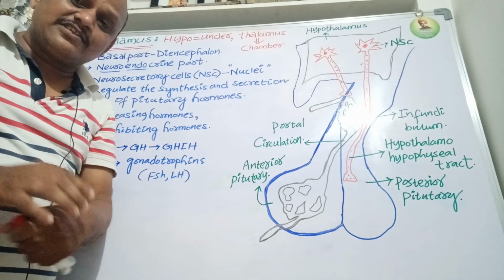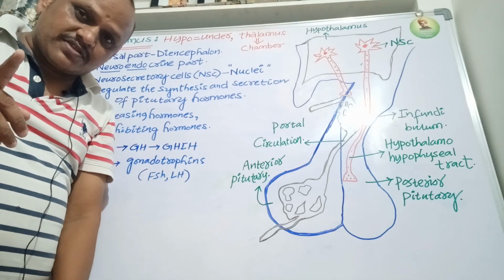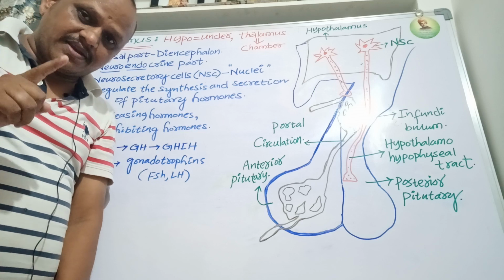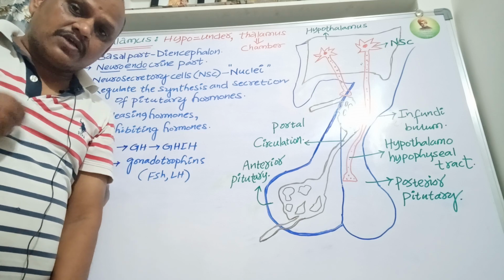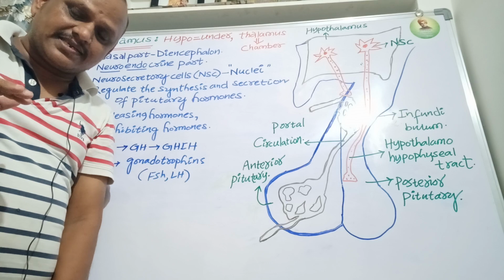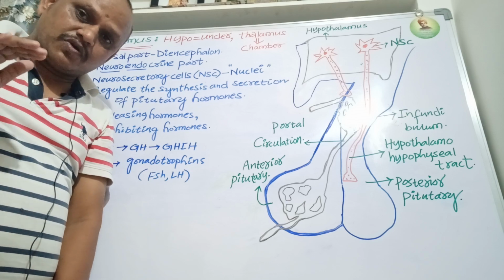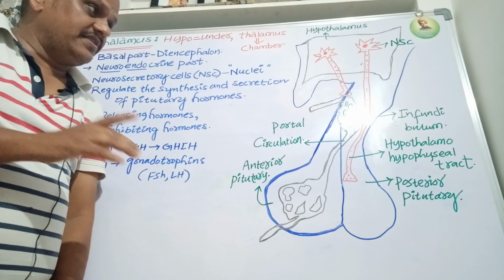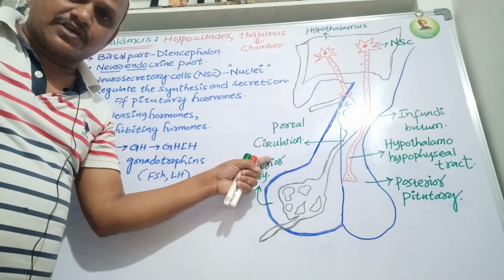The next portal system is the renal portal system. Well-developed renal artery and renal vein are present in the human being, so there is no need of a renal portal system in humans. The renal portal system is present in amphibians and the frog. This is about the portal circulation.